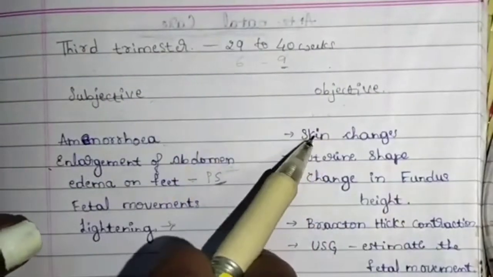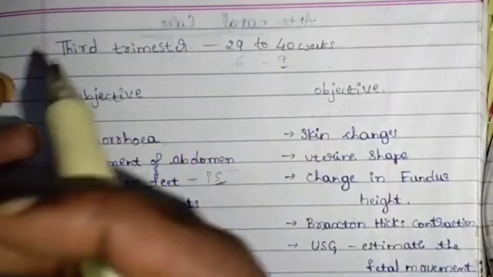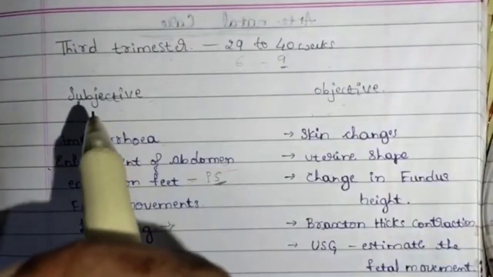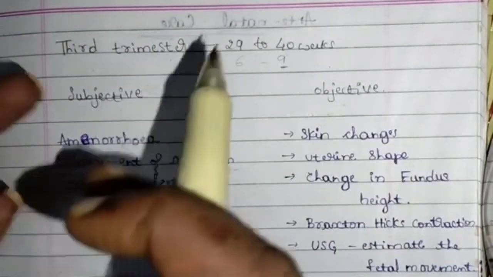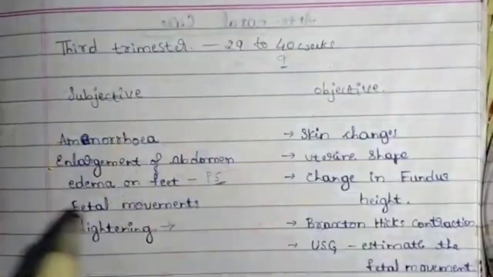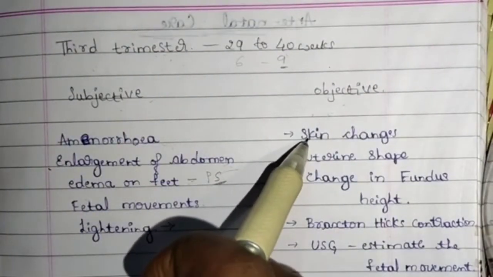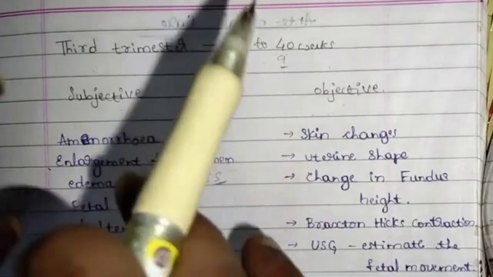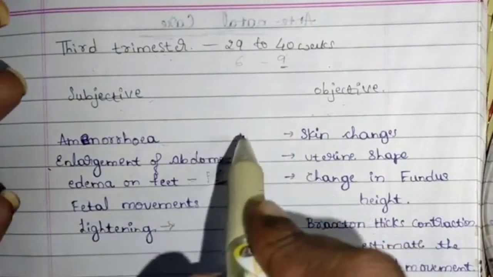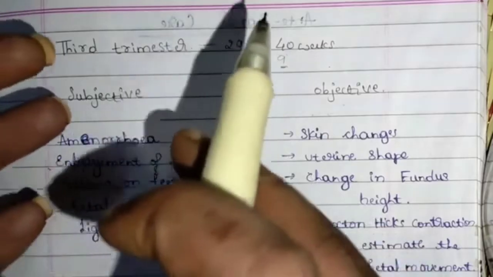Objective data, first we have skin changes. Skin changes in the sense the chloasma, that is pigmentation on the face, and linea nigra, that is a line on the abdomen, and other stretch marks. All this can be seen in the 3rd trimester. And then uterine shape. The uterine shape will be cylindrical throughout the pregnancy, and at the time of delivery it becomes spherical. That shape of the uterus gets changed.